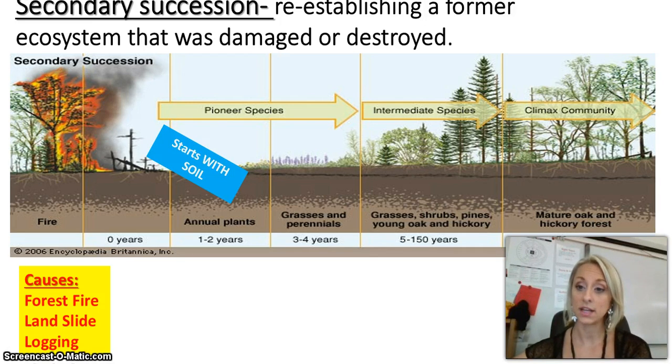You may have plants left over, insects, even animals that did not leave after the fire or flood. Something else to take note of for secondary succession is that it may take as little as 150 years for the ecosystem to reach its climax community. So secondary succession reaches its climax community much quicker than primary succession.